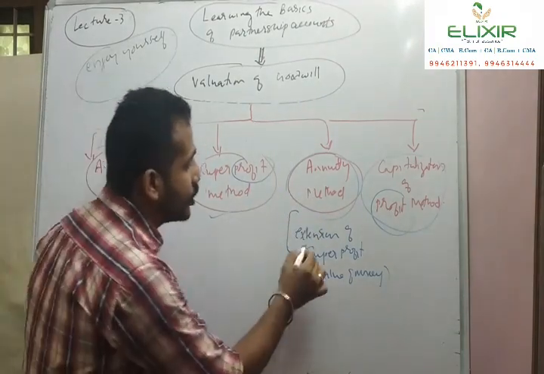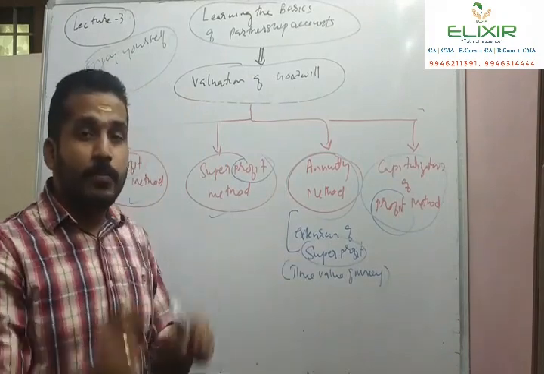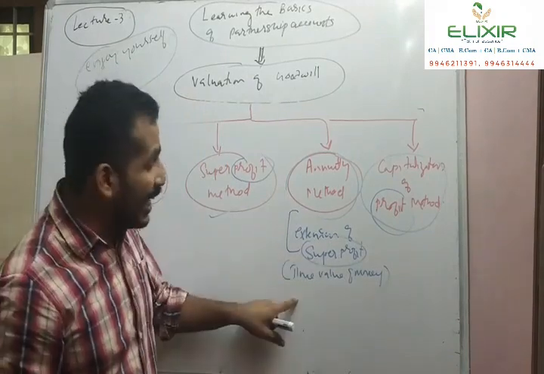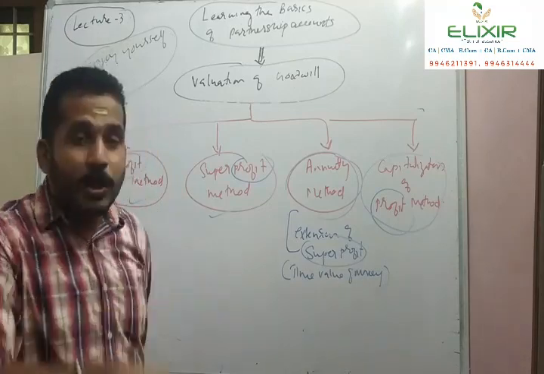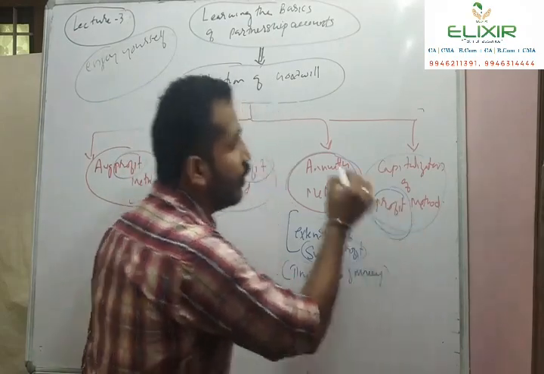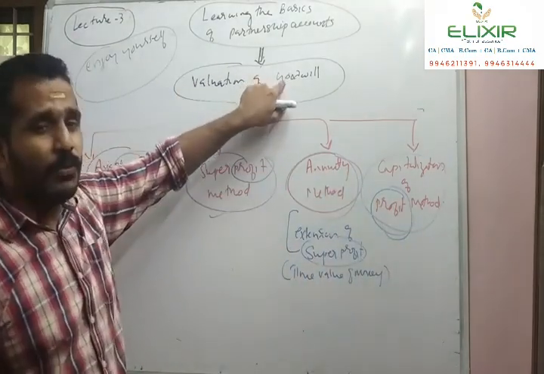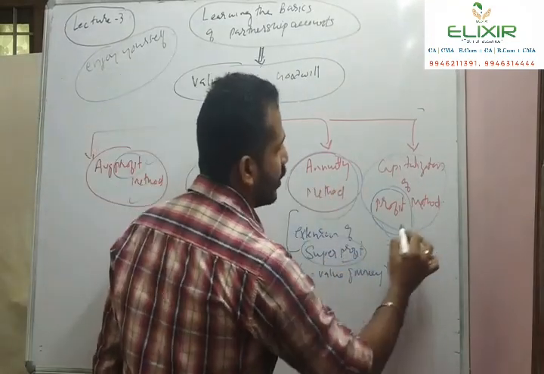Annuity is an extension of super profit method. Annuity method is the extension of super profit method where the concept of time value of money comes into play. Then again the capitalization of profit method. So the valuation of goodwill, the concept of goodwill is directly related with the profit.